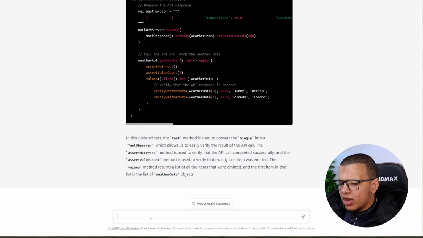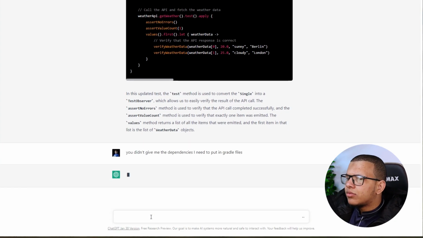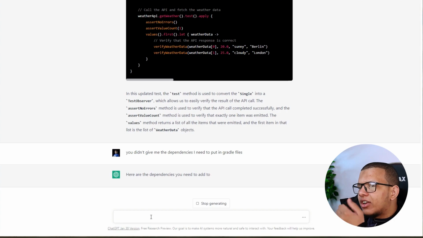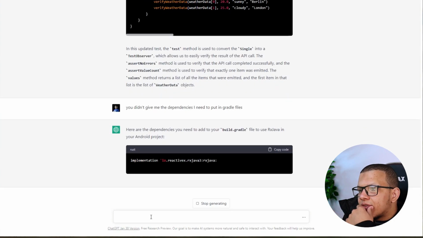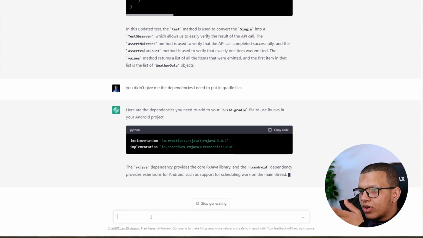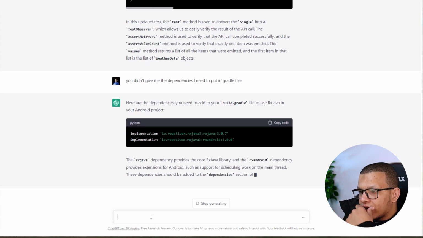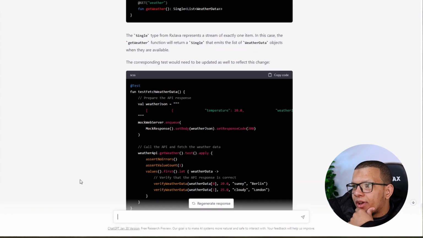Yeah, thank you very much. You didn't give me something. You didn't give me the dependencies I need to put in Gradle. Yeah, I need Rx Java, I need retrofit, I need to use Rx Java. Okay, this is just the Rx Java part. Rx Android, yeah, exactly. Rx Java dependency provides Rx Android exactly for scheduling the main thread, exactly. Yeah, good. This is good for the beginning, guys.